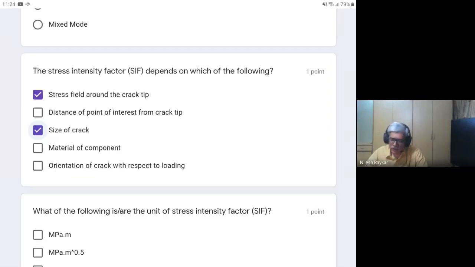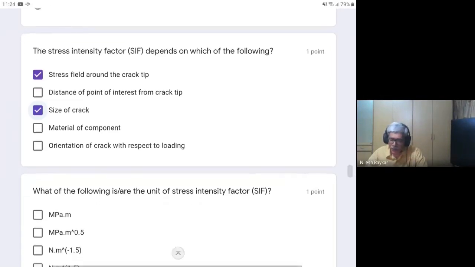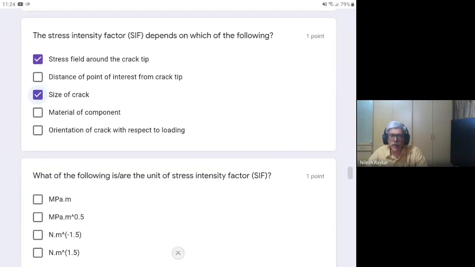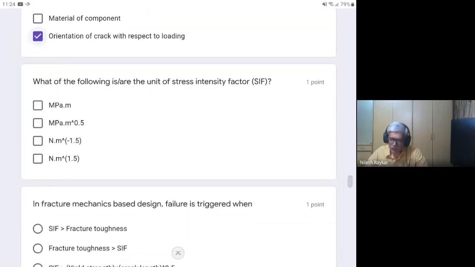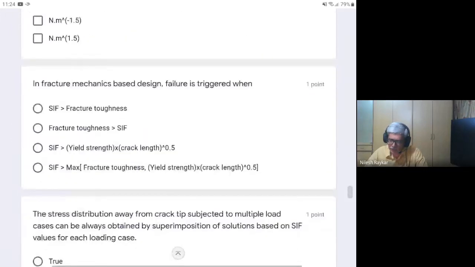So it does not depend on the material. Orientation of crack: so that is correct. The orientation determines essentially the orientation of load with respect to crack. That is important for SIF calculations. Then you have to pay close attention to the units of stress intensity factor. That is the next question.